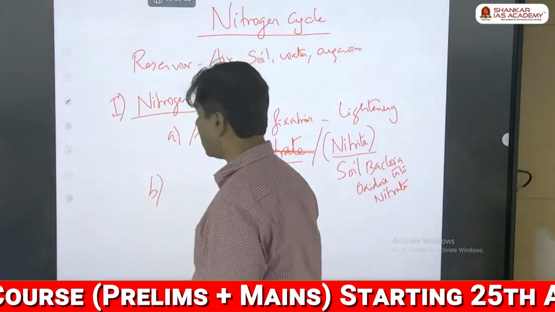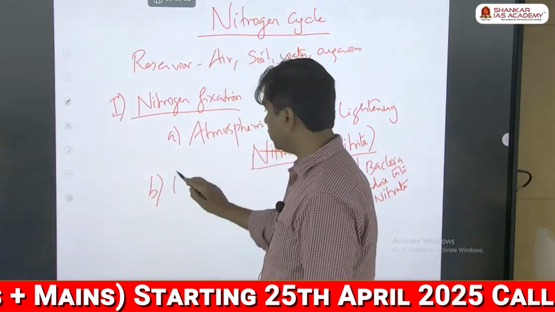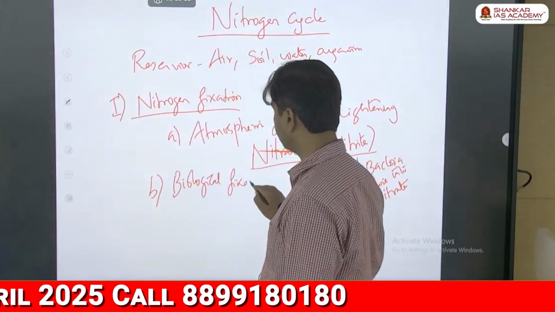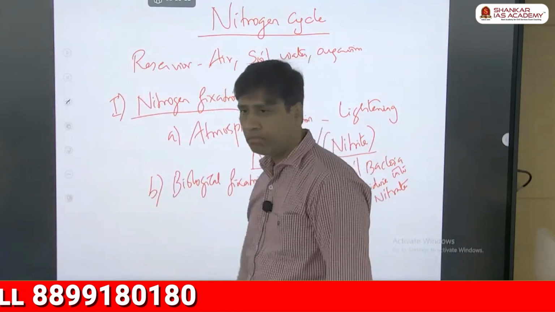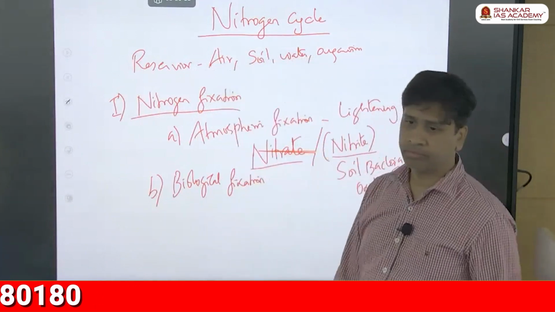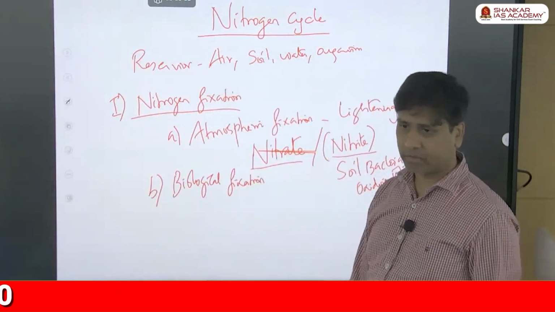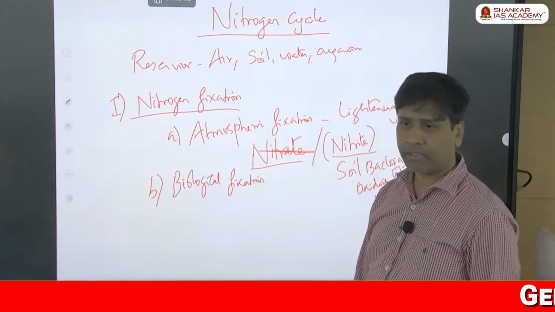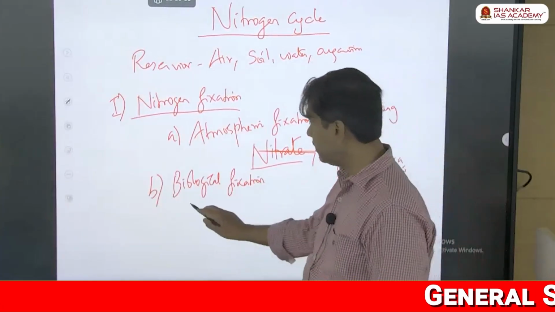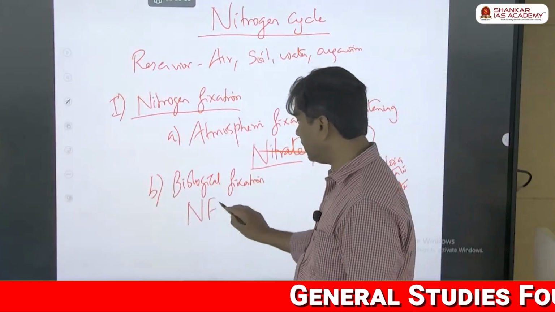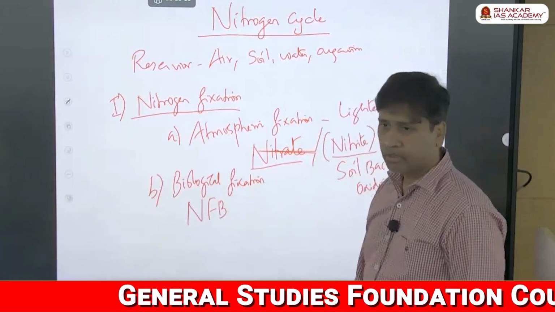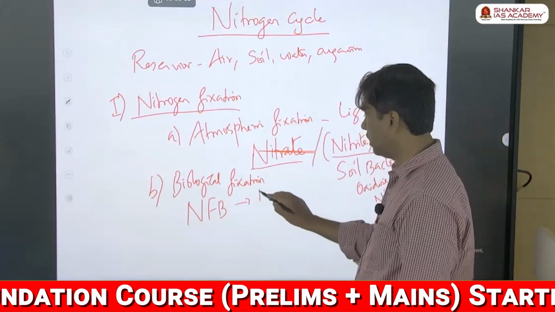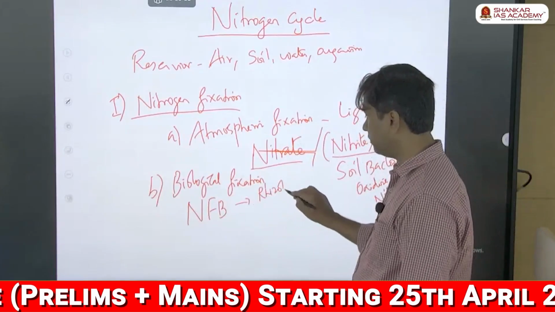Yes, we also have another method, that is biological fixation. Naturally, we have some bacteria. These bacteria can take the air nitrogen, convert it into a usable form for the plant, and give it to the plant. These bacteria are called nitrogen fixing bacteria. In agriculture, you have to know these bacteria. Some of the bacteria, in fact I told you, are Rhizobium,